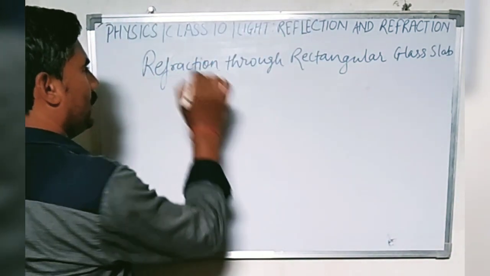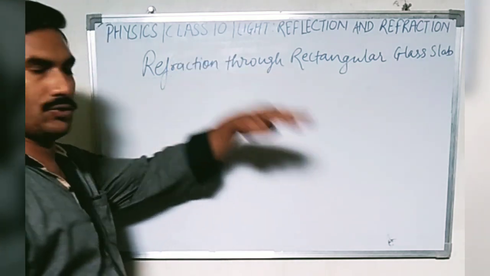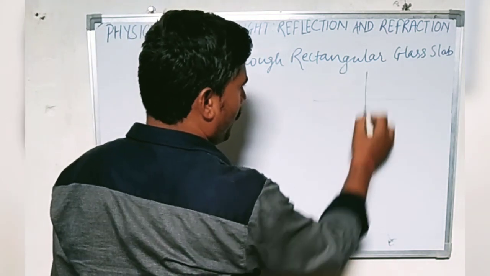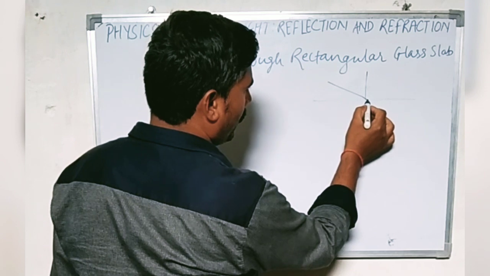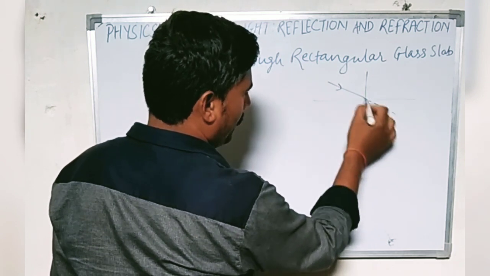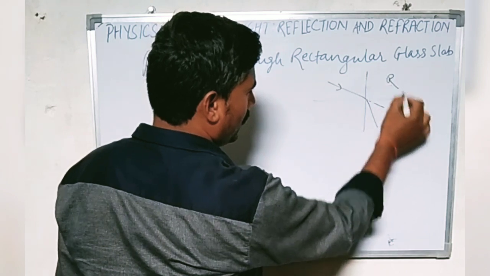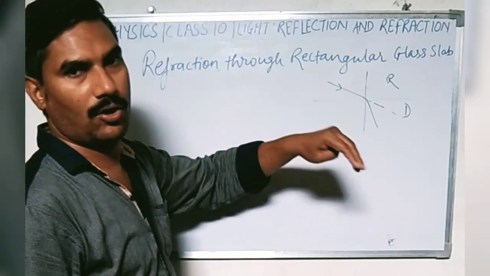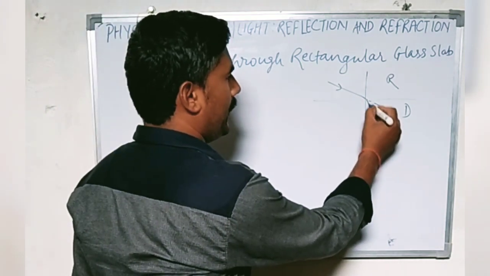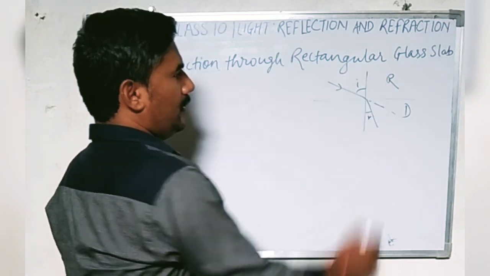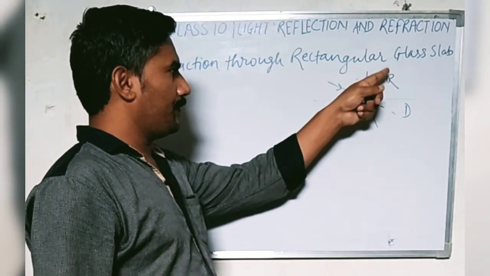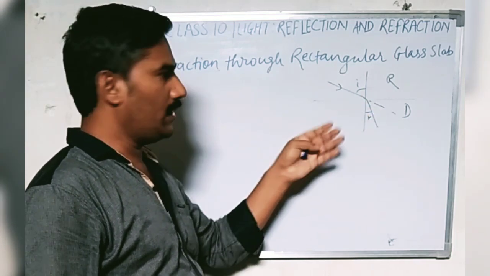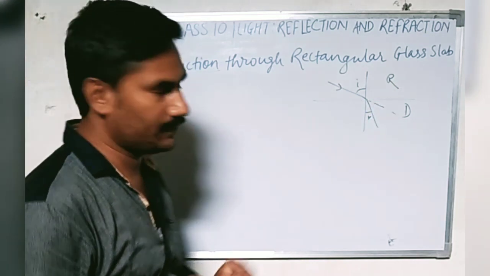We already know about the refraction. Refraction is what? When light passes through one medium to another medium, the light ray bends, and its bending depends upon whether it is moving from rarer to denser medium or denser to rarer medium. If it is moving from rarer medium to denser medium, then it bends towards the normal, otherwise it bends away from the normal.